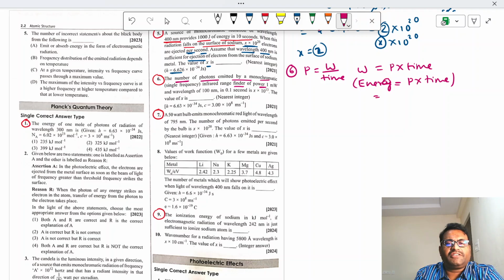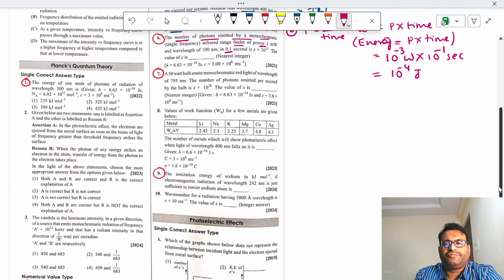Power given is 1 milliwatt, that means 10 power minus 3 watt, into time 0.1 seconds, 10 power minus 1 second. Watt into second gives you joule, so 10 power minus 4 joule.